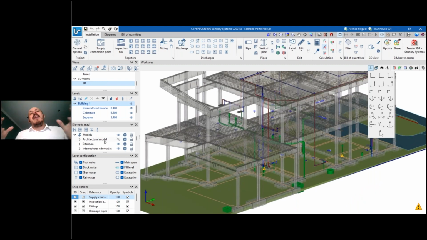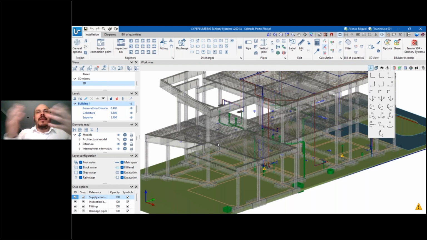Now you can see that everything converges to the same place. Every professional can work with their own software, looking from their own perspective. And now, if I am the plumbing engineer, I can decide how I will include my pipes here, because I know where the structure is or where the architecture is.